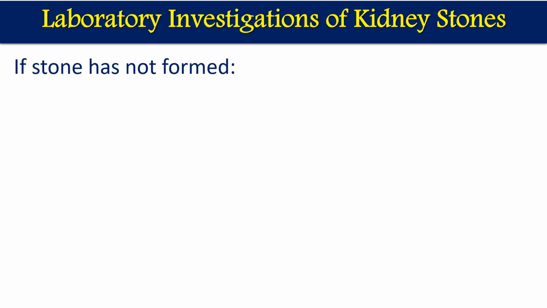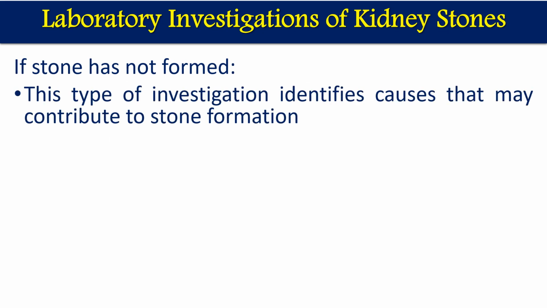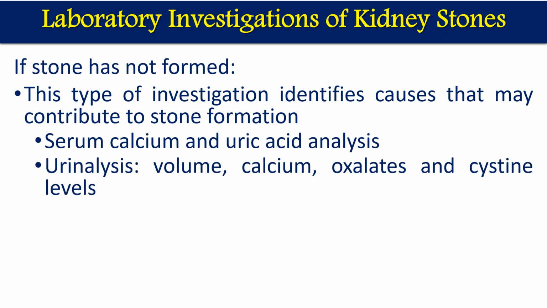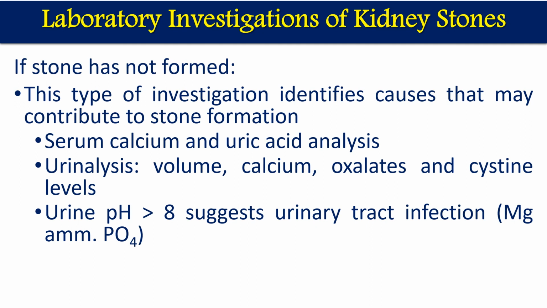If a stone has not been excreted, this type of investigation identifies causes that may contribute to stone formation, like serum calcium and uric acid analysis, and urine analysis for volume, calcium, oxalate, cystine level, and pH of the urine. If pH is more than 8, it suggests urinary tract infection, and magnesium ammonium phosphate salts will be more.